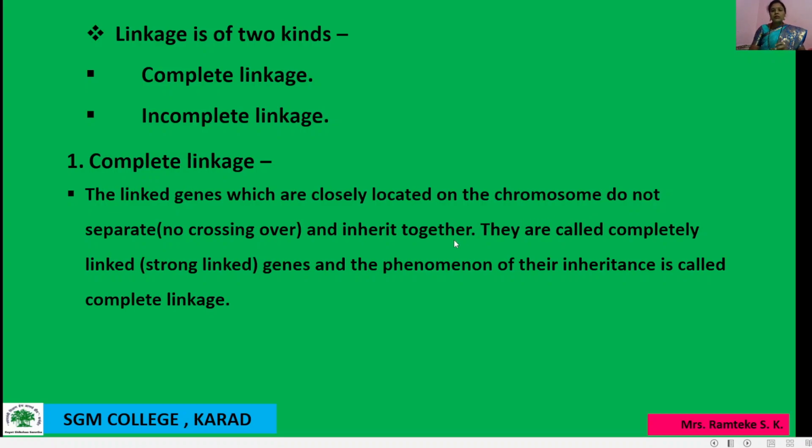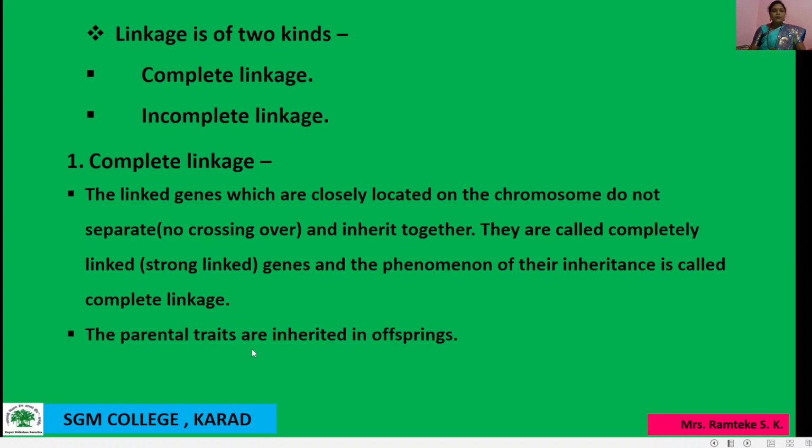This definition is known as complete linkage, that is strong linkage. This phenomenon of their inheritance is called complete linkage. Inheritance means transmission from parents to their offspring. This phenomenon is known as complete linkage.